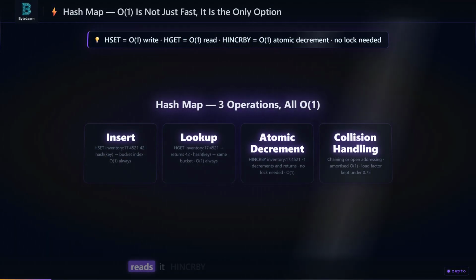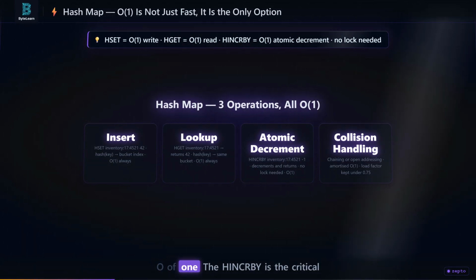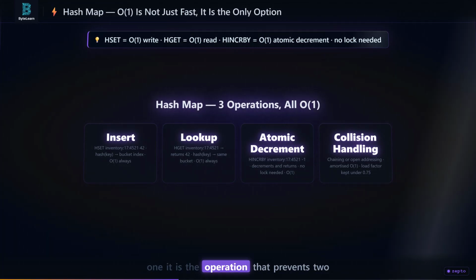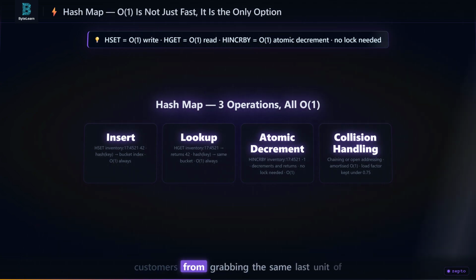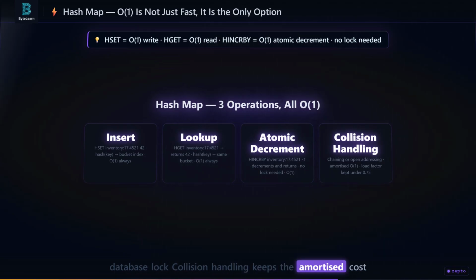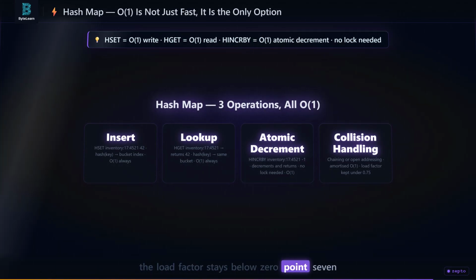3 operations. HSET writes a key value pair. HGET reads it. HINCRBY decrements it atomically. All big O of 1. The HINCRBY is the critical one. It is the operation that prevents two customers from grabbing the same last unit of milk at the same millisecond without needing a database lock. Collision handling keeps the amortized cost at big O of 1 as long as the load factor stays below 0.75.